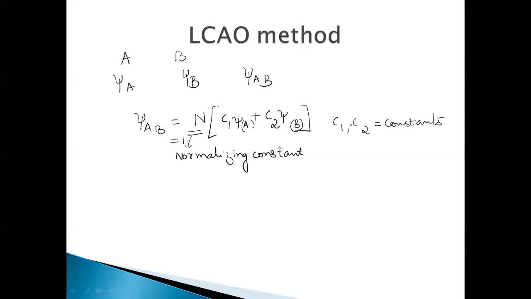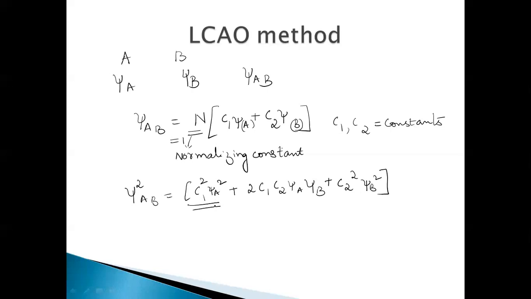Right. Now, what is the probability of finding the electron? The probability of finding the electron is psi squared AB, and you know that. Now we can have this, when n is 1, as a square plus b square plus 2ab, that is C1 square psi a square plus 2ab C1 C2 psi a psi b plus C2 square psi b square. Right. What about these terms?